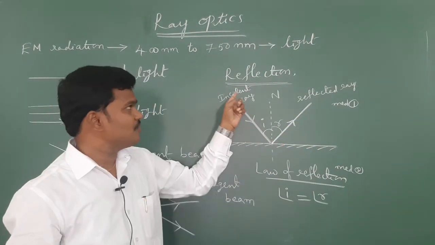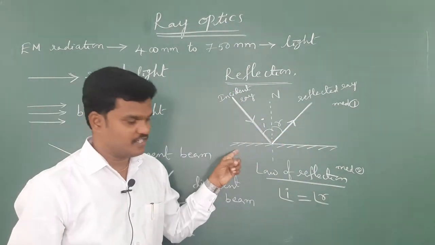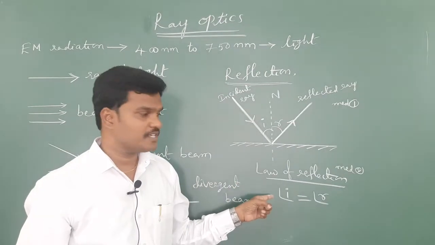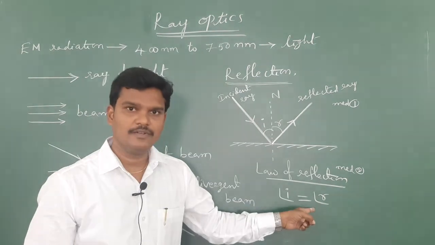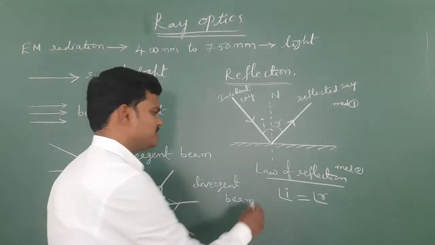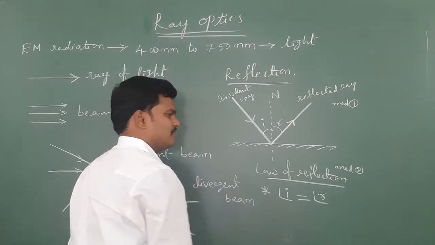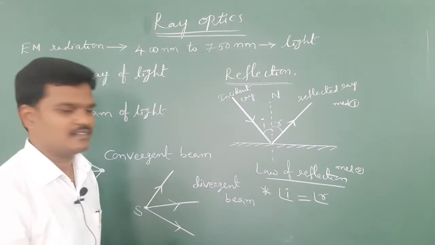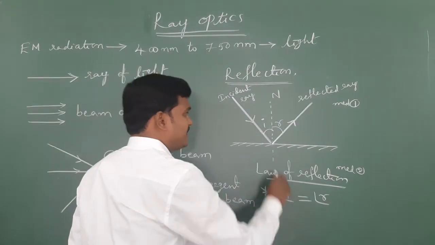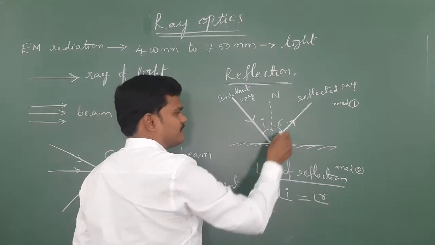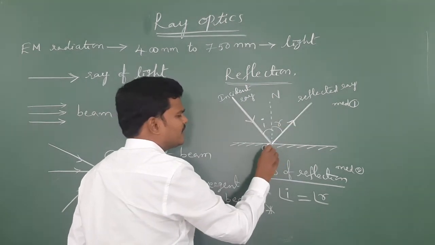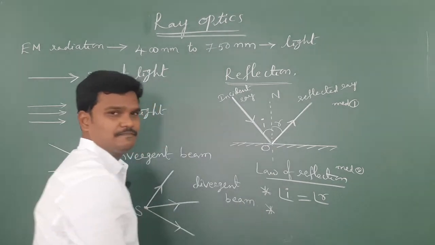In a regular reflection, the angle of incidence is equal to the angle of reflection. This is one of the properties of reflection. Easy thing. And no doubt the incident ray, the normal drawn, and the reflected ray all lie on the same plane.